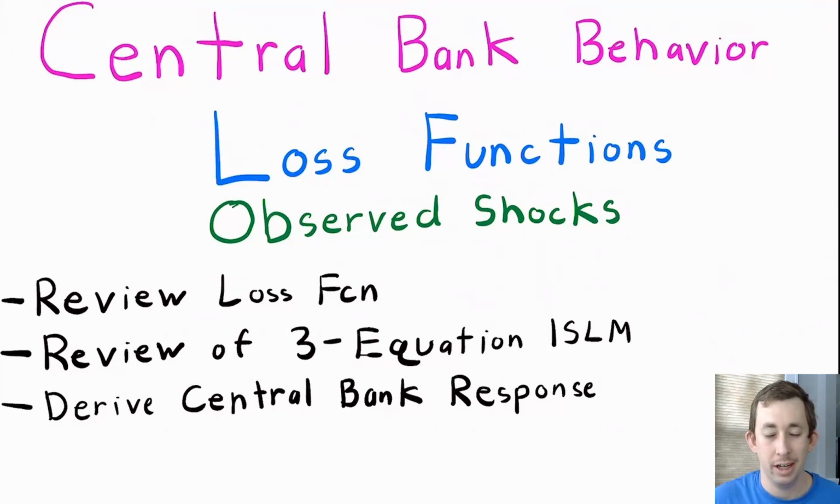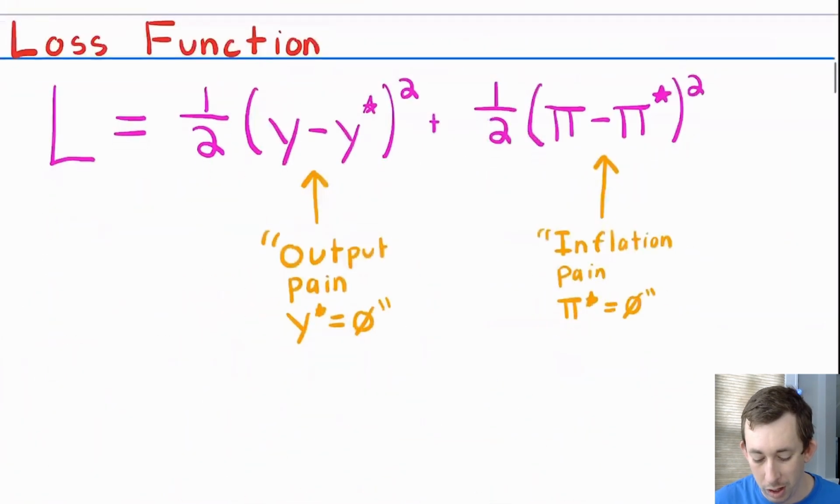Today we're continuing to talk about central bank behavior and loss functions. Specifically, we're going to talk about what the central bank does in response to observed shocks to both the IS and the LM curve. If you'd like to jump around, timestamps are below, but let's go ahead and get right into it with a quick review of the loss function.